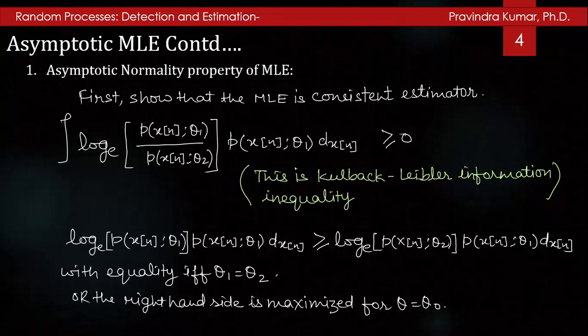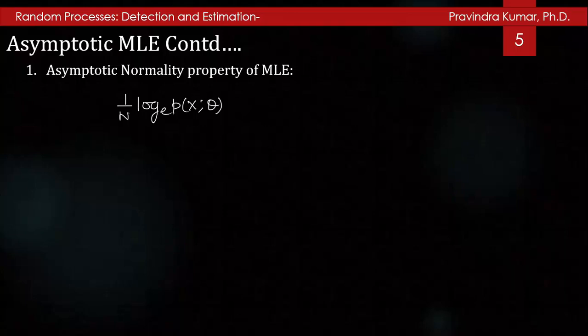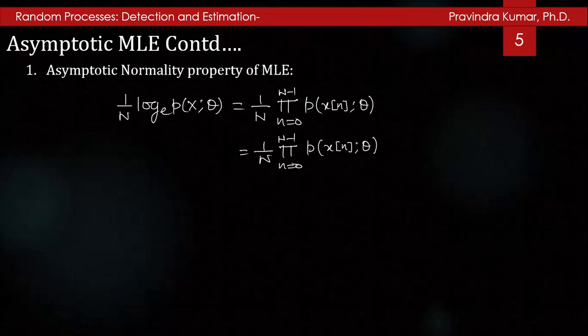As the data is independent, identically distributed, maximization of the log likelihood function is equivalent to maximizing 1/n log p(x; theta), and it is equal to 1/n times the sum over n from 0 to N minus 1 of log p(x[n]; theta), and this is the integral of log p(x; theta) p(x^n; theta naught) dx^n.